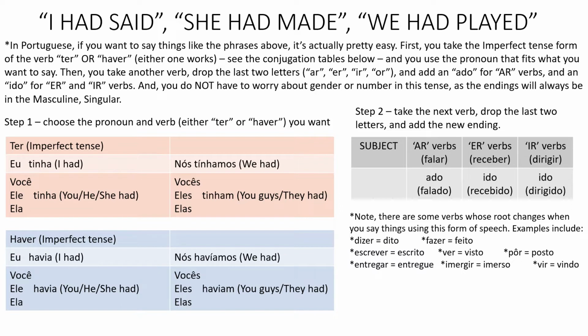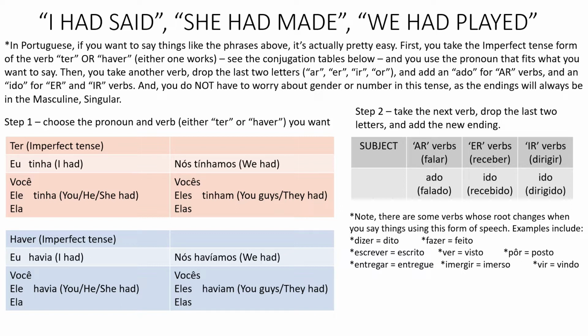And you use the pronoun that fits what you want to say. All right, I, you, he, she, we, you guys, they. Then you take another verb, drop the last two letters, AR, ER, IR, or OR. You know, for the por, compor, impor, you gotta change those a little bit, right? And you add an ADO for AR verbs and an IDO for ER and IR verbs.